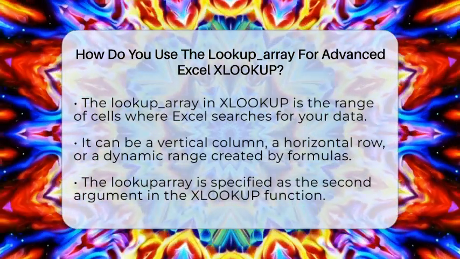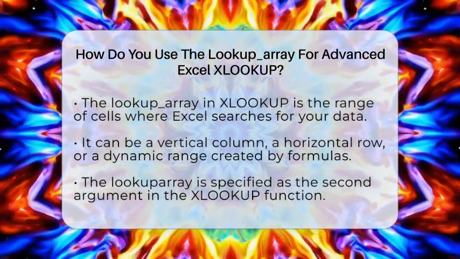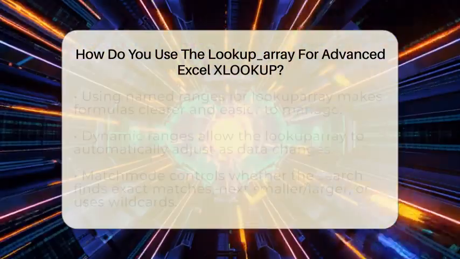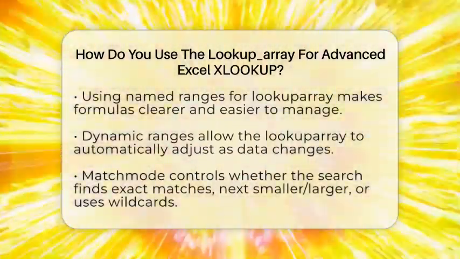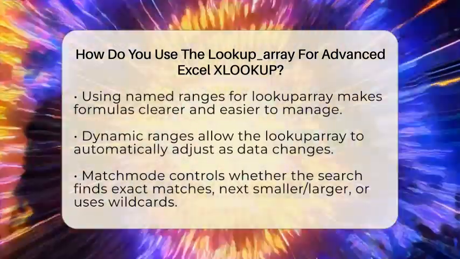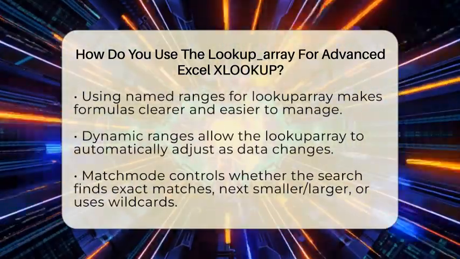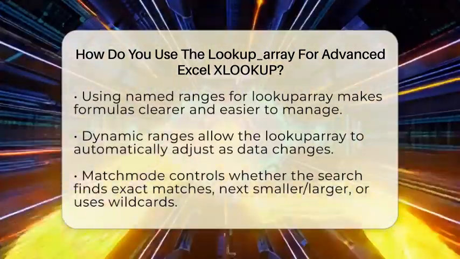One key point is that the lookup array can be a vertical or horizontal range. If your data is in a column, you use a column as the lookup array. If it's in a row, then a row becomes your lookup array. This flexibility allows you to perform lookups in any direction, unlike older functions like VLOOKUP or HLOOKUP that had limitations.